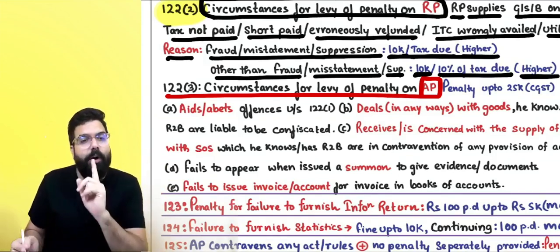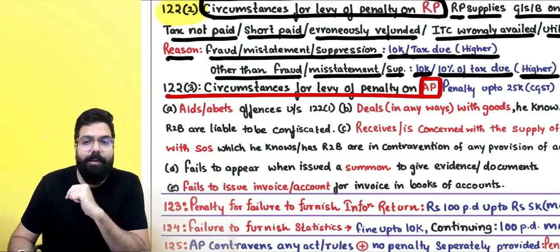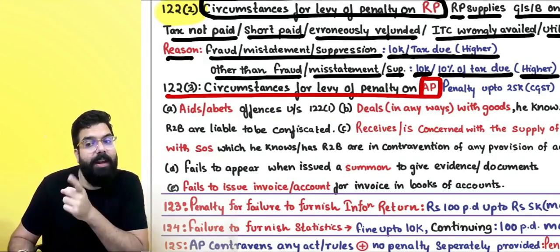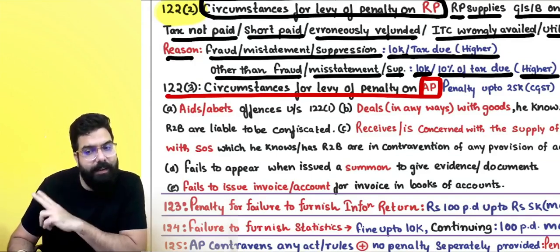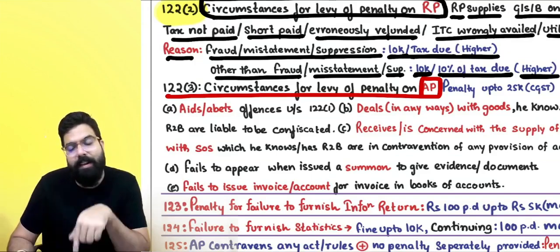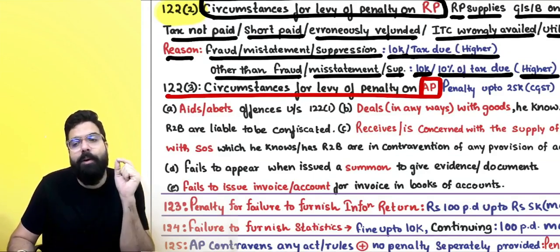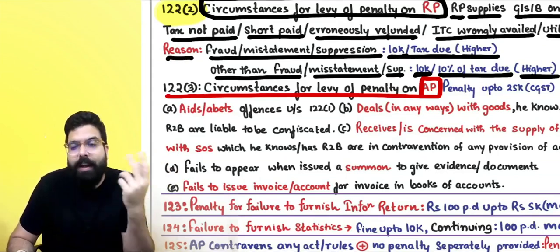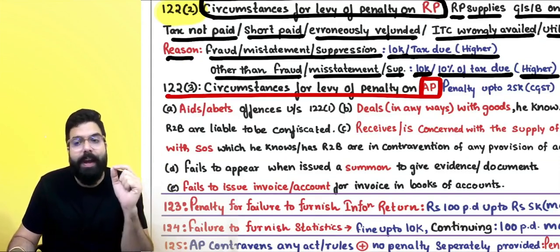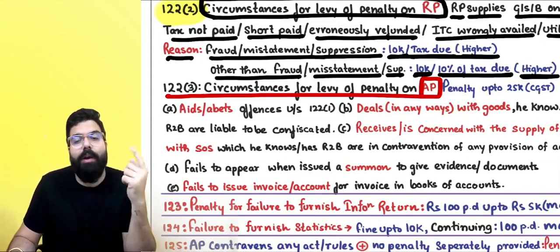See, Baba, we had learned this penalty under the demand and recovery chapter also, but that was a penalty which was levied under section number 73 and 74. In 73 and 74 they had levied penalty, so section number 122 penalty cannot come there. But for an example, you have not paid some tax, or you have short paid some tax, you have taken an erroneous refund, and the officer wants to levy a penalty on you, individual.